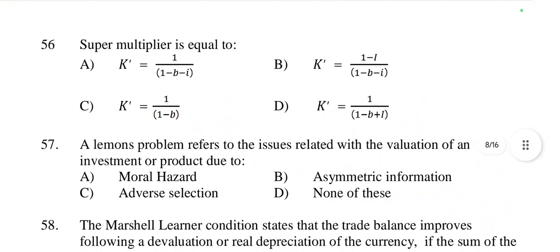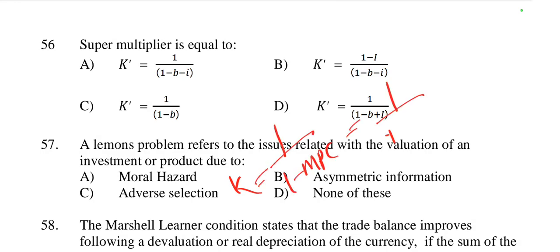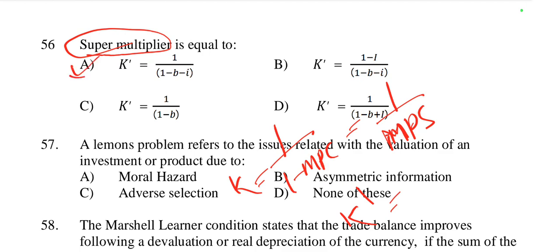Then next question number 56, super multiplier is equal to. We know the simple multiplier k is equal to 1 by 1 minus MPC, or we can say 1 by MPS. But here the question asks for the super multiplier, known as k dash. Option number A is the right option, 1 by 1 minus b minus i.